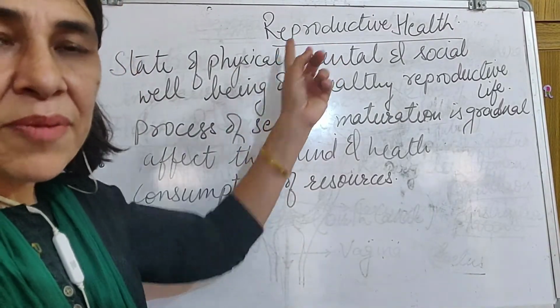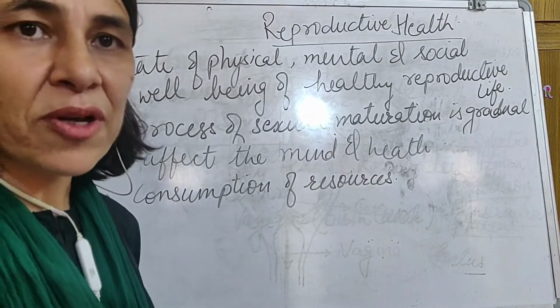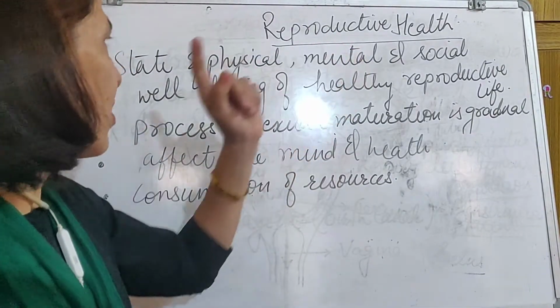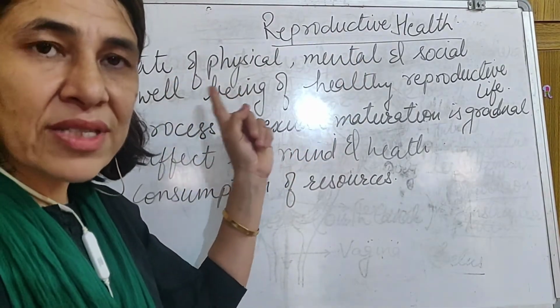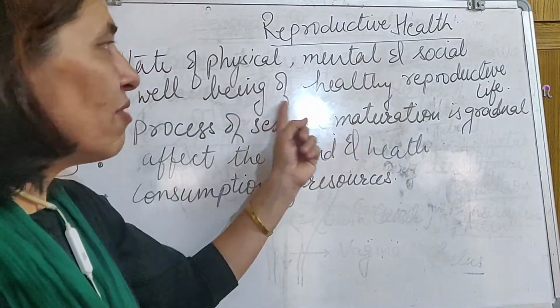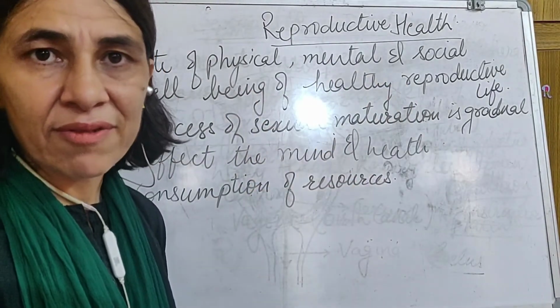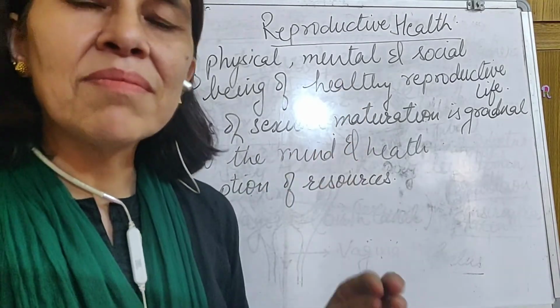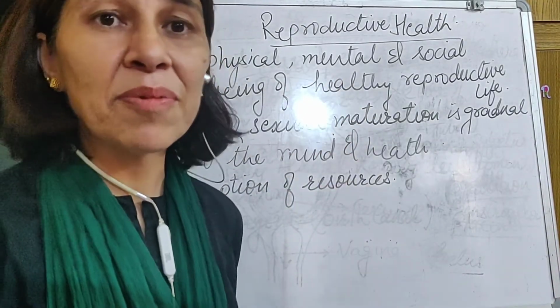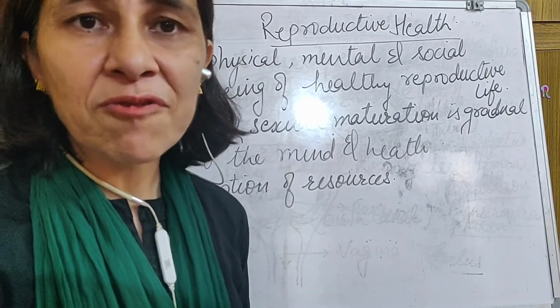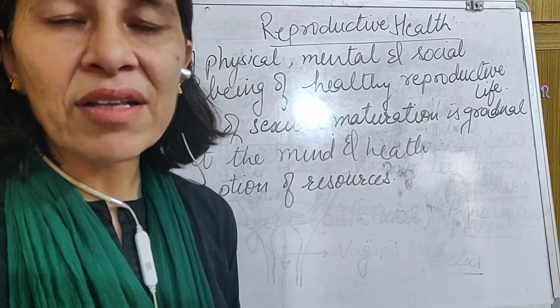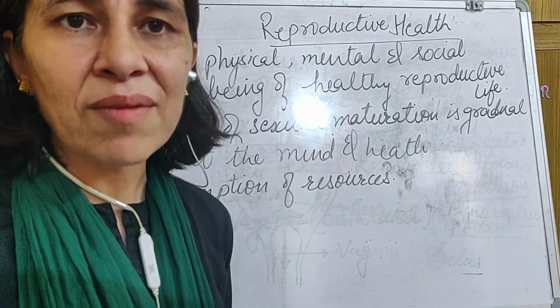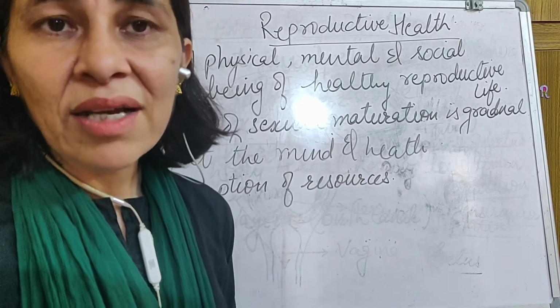Next topic is reproductive health, which is the last topic of the chapter. First of all is definition. It's a state of physical, mental, social well-being of healthy reproductive life. It means that in the chapter till now we have studied male reproductive system, female reproductive system, the process of fertilization. Also we have done the changes which are occurring during the time of maturation of the child.